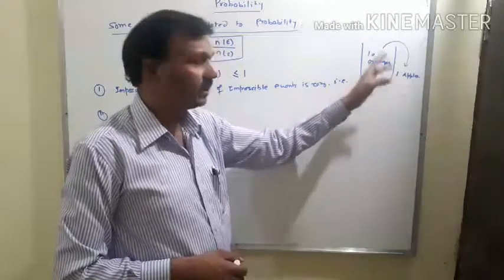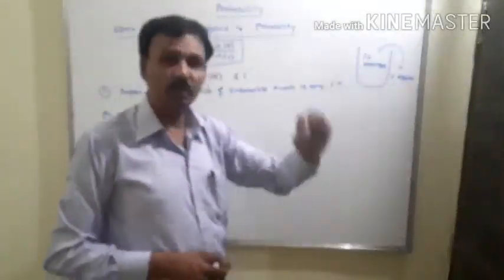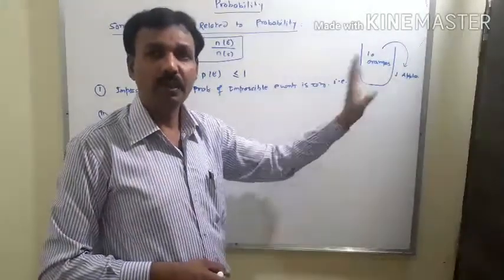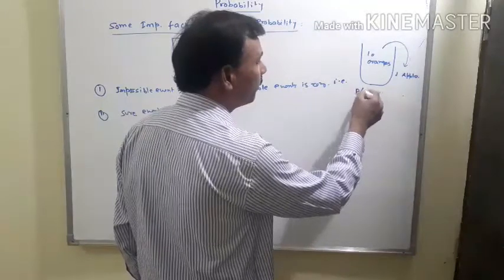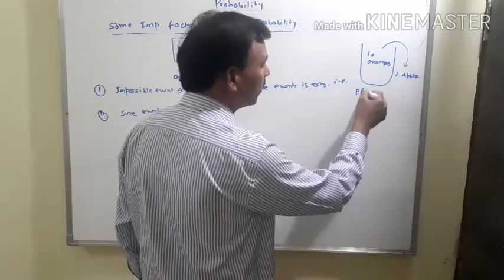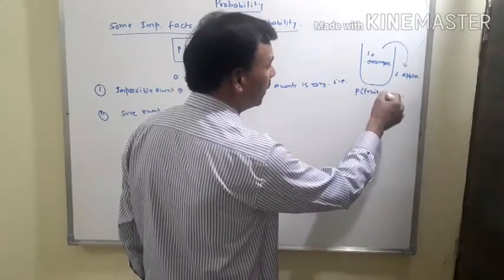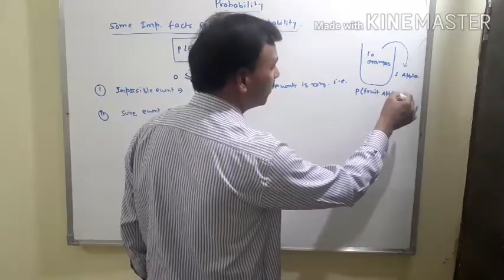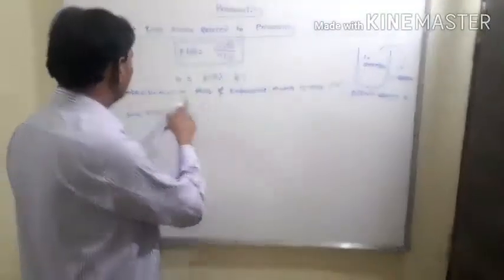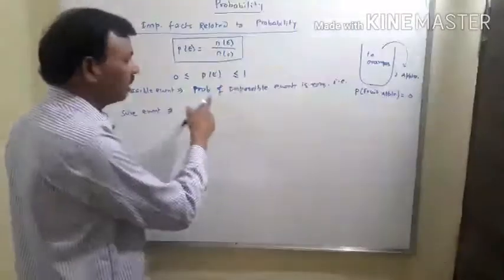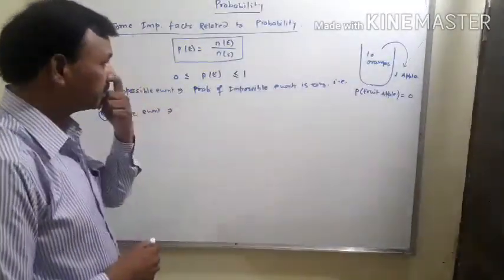This type of event is known as an impossible event, and the probability that the fruit will be an apple is equal to 0.